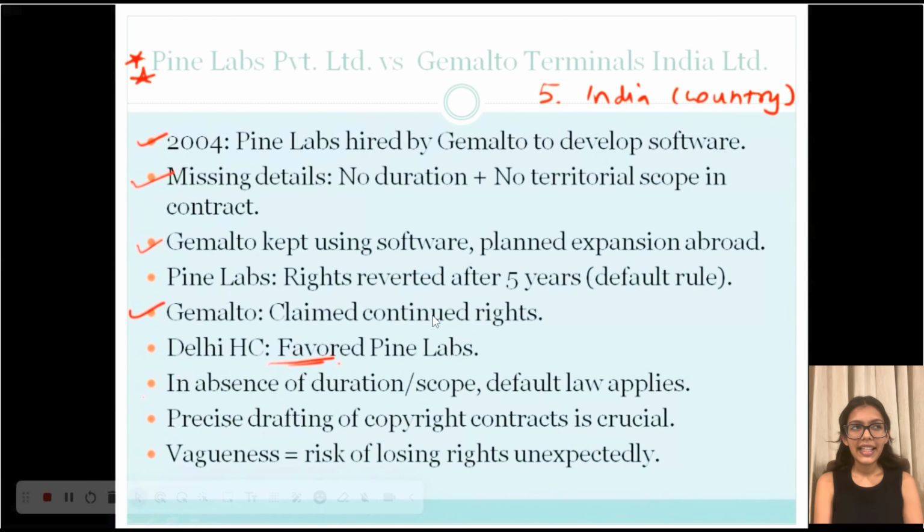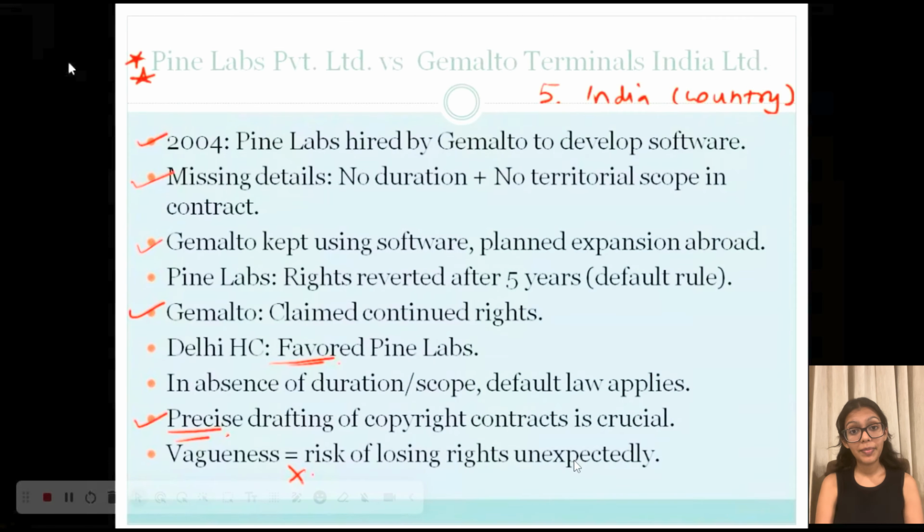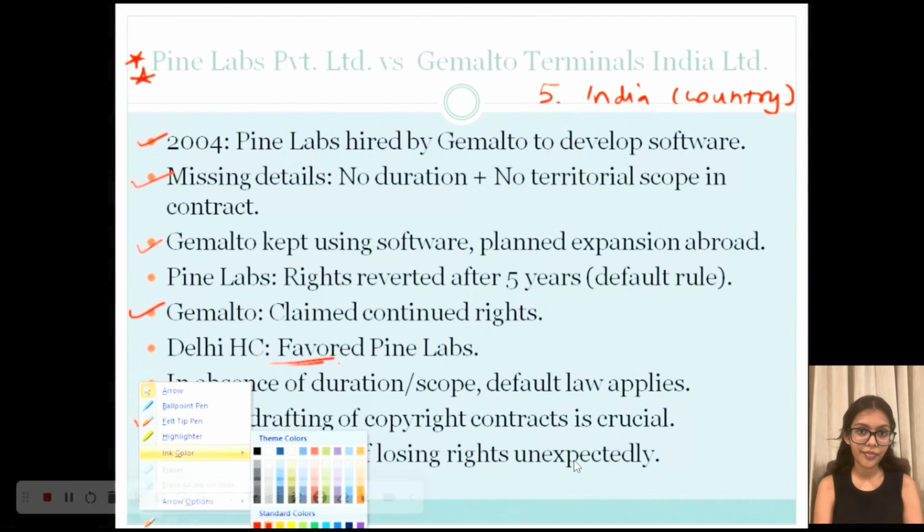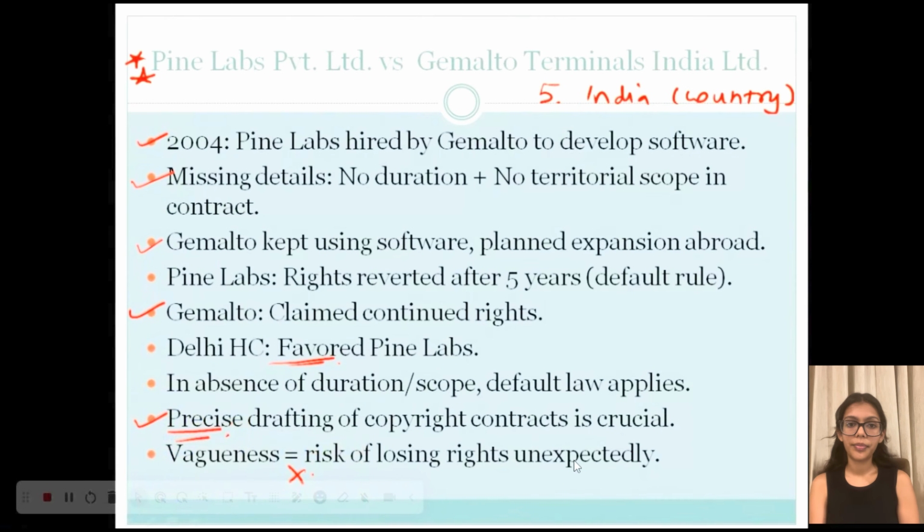Okay, so this case is very significant for the software and IT industry because it highlights the need for precise drafting of copyright contracts. If the agreements are vague, the law will impose its own limits and the assignee may lose rights unexpectedly. So this judgment also reinforces the importance of explicitly stating the duration and the territorial scope of copyright assignments. Okay, I hope this is clear.